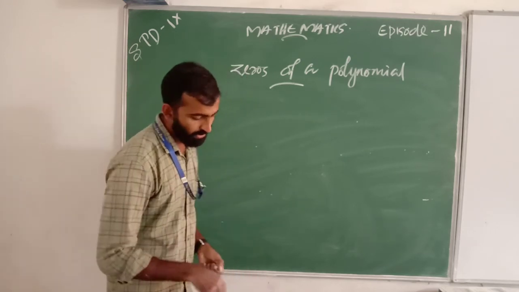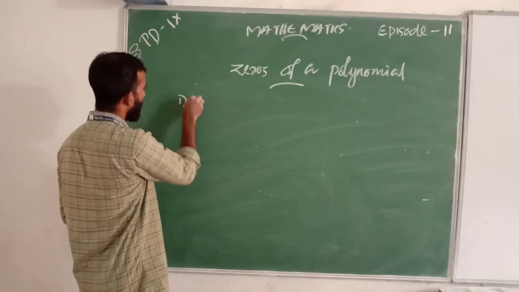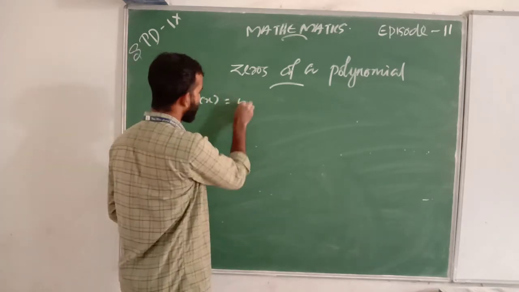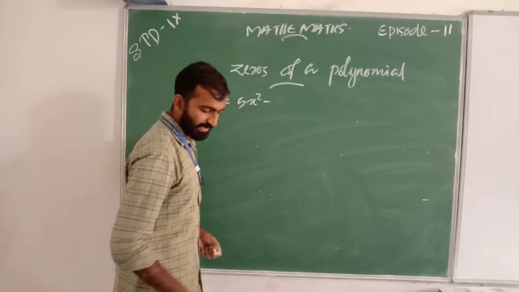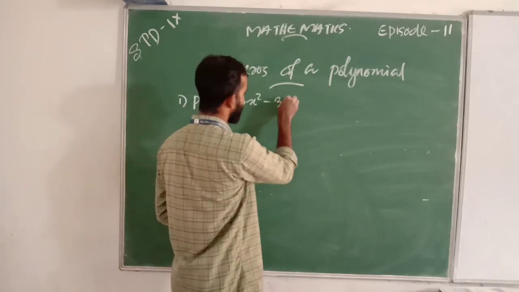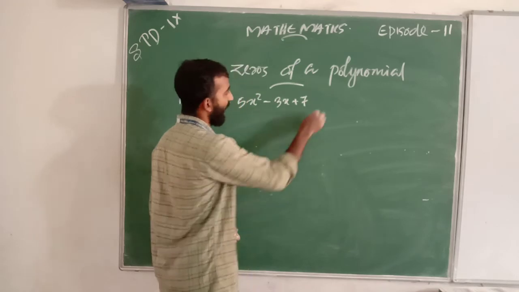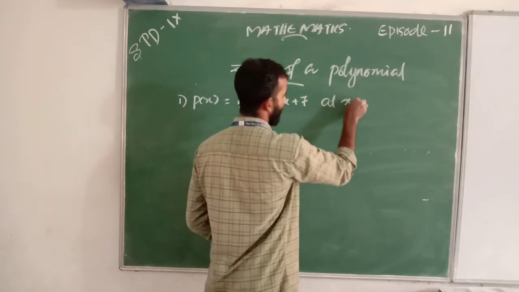That is, first one is p of x equal to 5x square minus 3x plus 7 at x equal to 1.